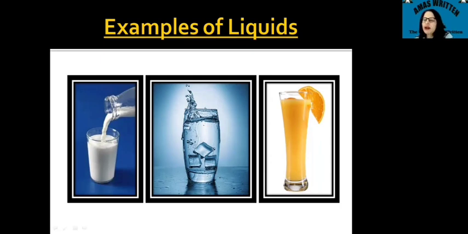Whether it is water, it takes the shape of a glass. In this case you will see that ice cubes are there. I would like to mention that specifically, ice is the solid state and liquid water is the liquid state of water. And the orange juice, again, is a liquid taking the shape of a glass.